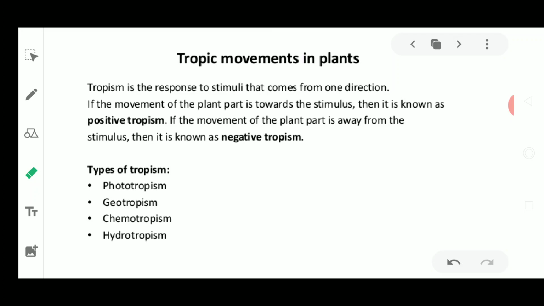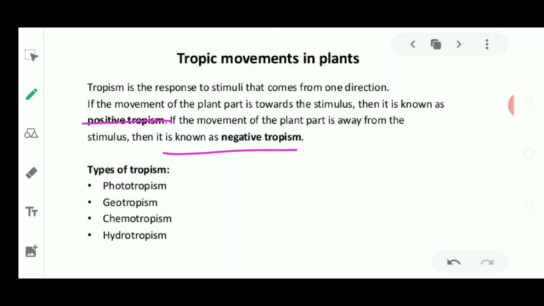Now next is the tropic movement. Tropism, or the tropic movement, is the response to a stimulus that is coming from one direction. If the movement of the plant is towards the stimulus, then it is called positive tropism. I have told you earlier about positive tropism, and if the movement of the plant is away from the stimulus, it is called negative tropism.